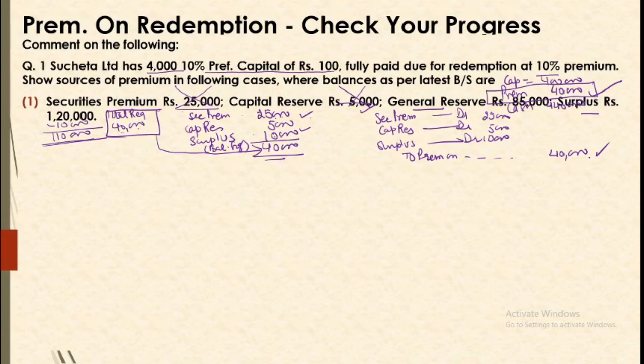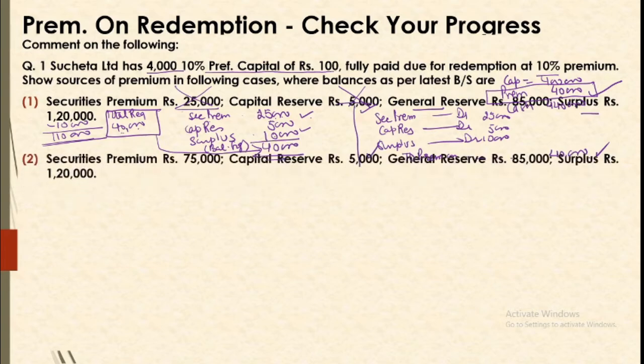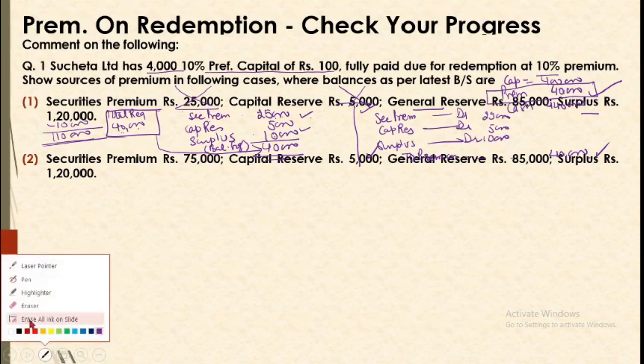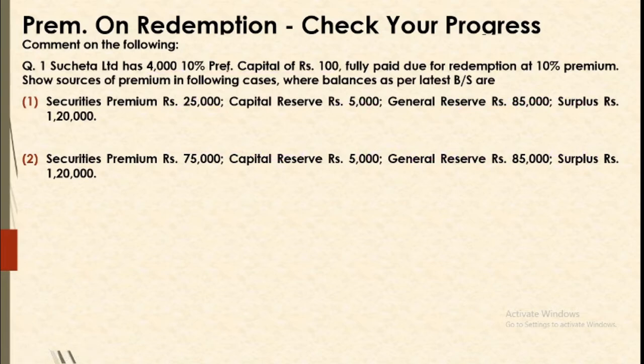So in all these steps we are understanding the provisions, we are understanding working notes as well as the journal entry making. So through these steps our question is being done. Now the next case is you have securities premium of 75,000 rupees with you. Okay. So if you have securities premium of 75,000 with you, we already know that our requirement is premium on redemption